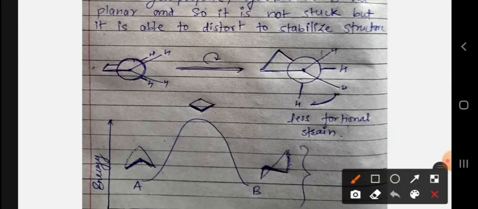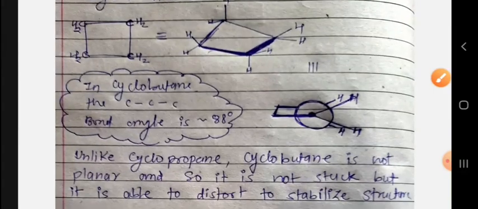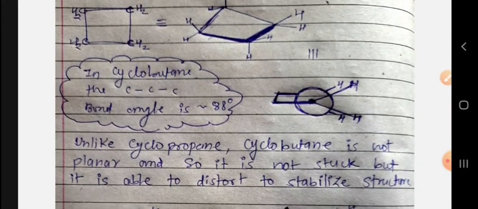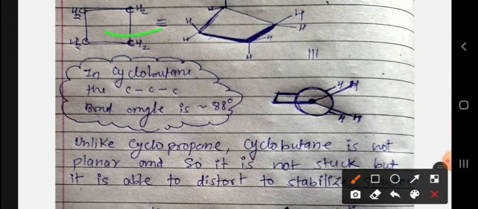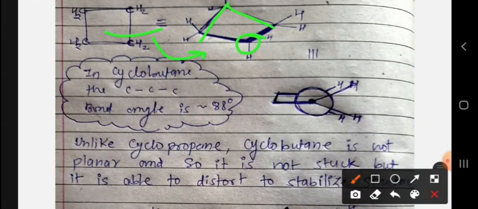This is the planar structure of cyclobutane. We will convert it into a zigzag molecule, where three carbons are in a plane and one carbon is out of plane. Their Newman projection is like this.